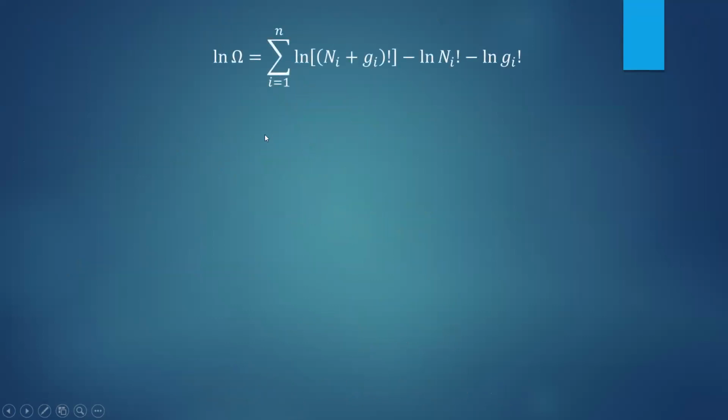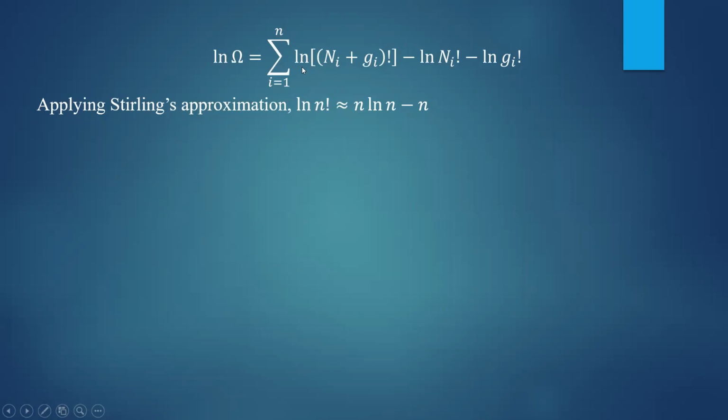Now apply the Stirling approximation, that is giving you ln of n factorial is nearly equal to n ln n minus n. Already we have derived the Stirling approximation. For large values of n, ln of n factorial is given by n ln n minus n.